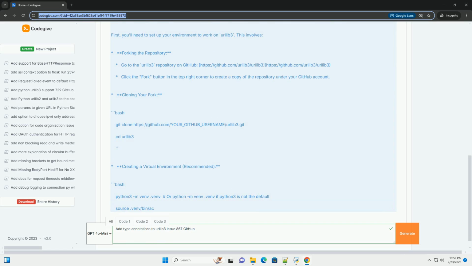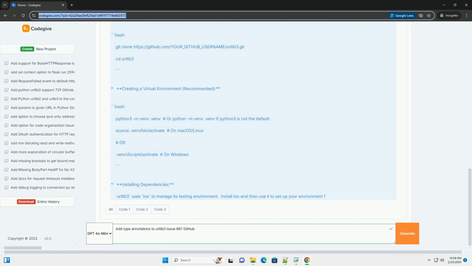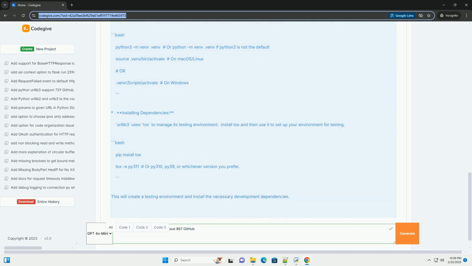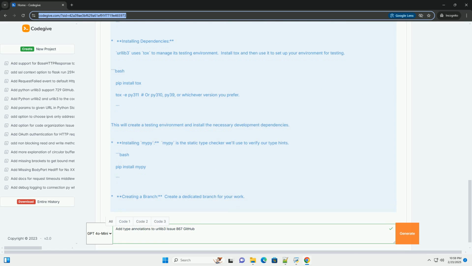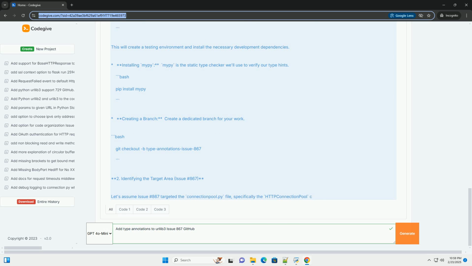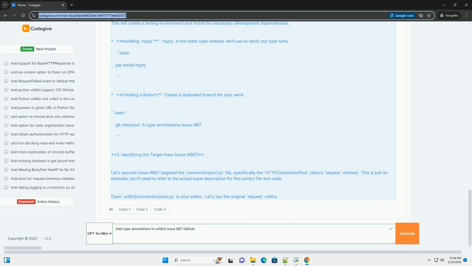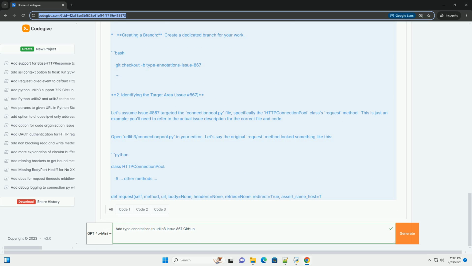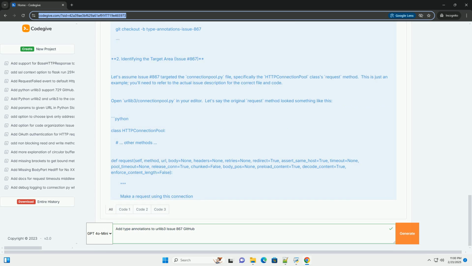Readability. It's easier to understand the purpose of a variable or function argument when you know its expected type. Maintainability. Type hints act as documentation, making it easier to modify and refactor code without introducing type errors. Error detection. Static type checkers like MyPy can analyze your code and find type errors that would otherwise only be discovered during runtime. IDE support. IDEs, integrated development environments, use type hints to provide better code completion, error highlighting, and refactoring suggestions.